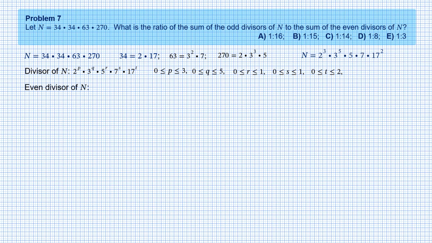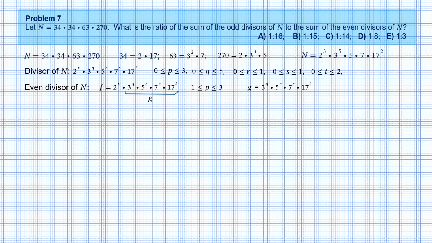Consider an arbitrary even divisor of n, number f. We know that the power of 2, number p, must be a positive integer between 1 and 3. Let g be the product of all odd factors. The product of odd numbers is always an odd number, so g must be an odd number.